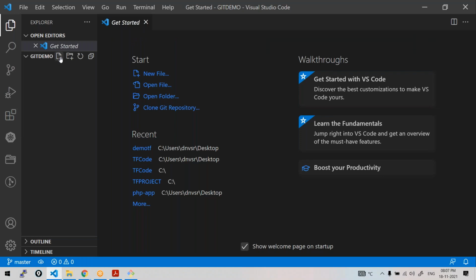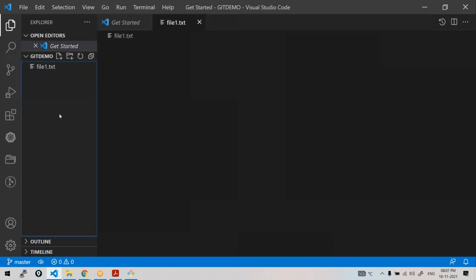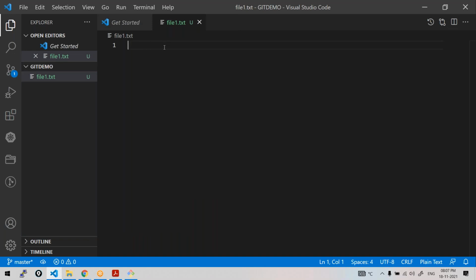Now let us click this new file. You can create any files, because our interest is not to learn any programming language. First I should learn Git to version control any files. So you may create some text files, which are also fine, like file1.txt. This is the importance of this editor. It will help you write better. So let's say this is the first file in my repository.